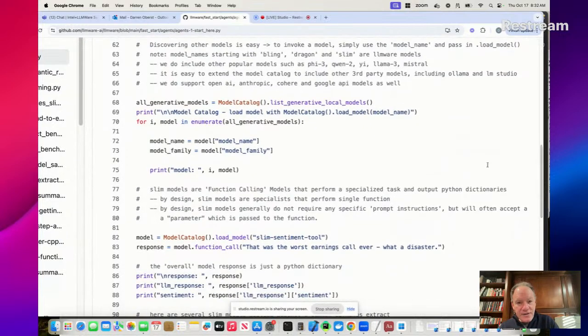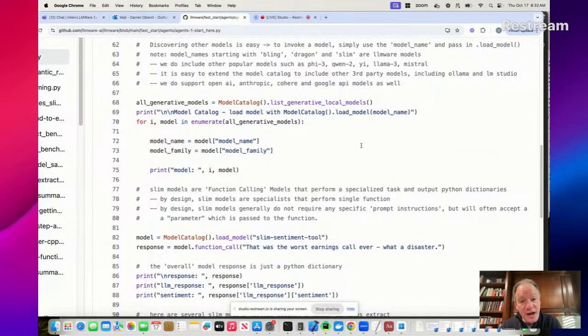So the model catalog exposes a very, very simple method. In this case, list generative local models. This is going to print to your screen a long, long list. I think it's going to be almost about 150 models. And we're adding all the time. In fact, we're going to be dropping a whole bunch more in the next week or so.